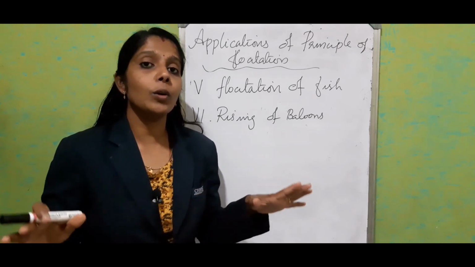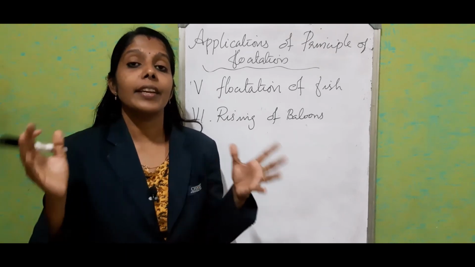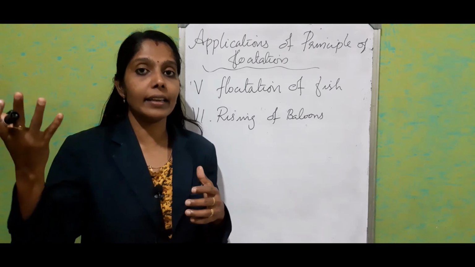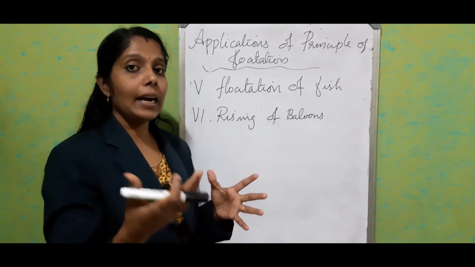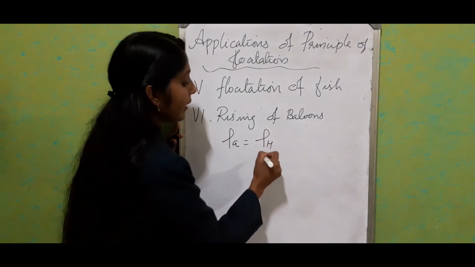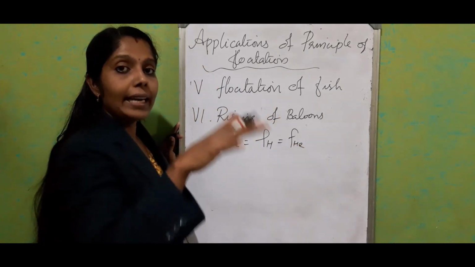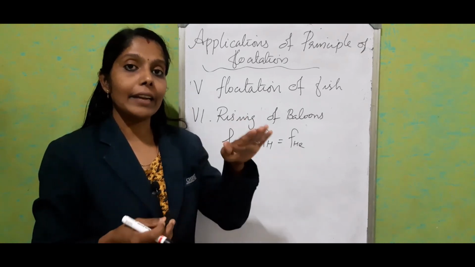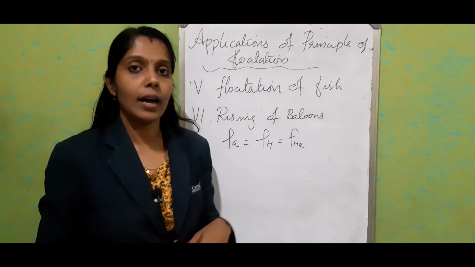But it never goes indefinitely. The reason is that as the height increases, the density of air decreases. So at a particular height, the density of air will be equal to the density of hydrogen or helium. Only to that extent will it rise up. After that it will be stable in that position. It will be floating, but it never goes upward.